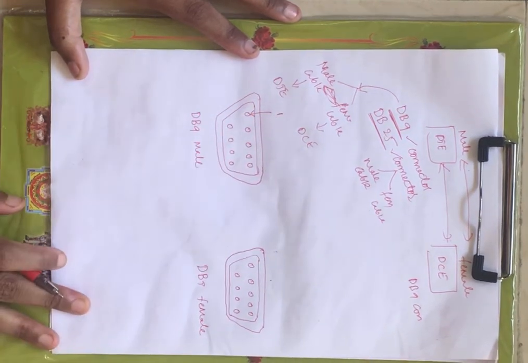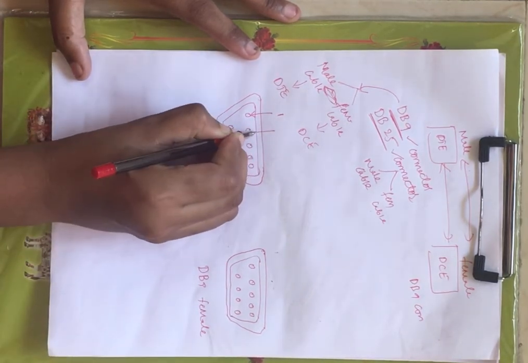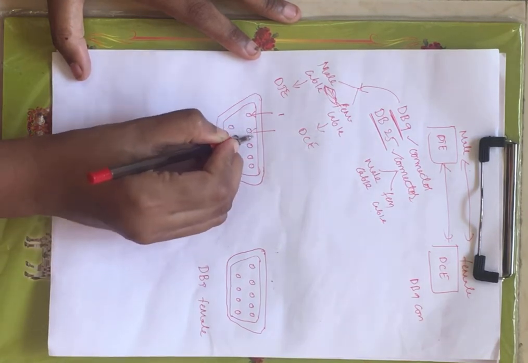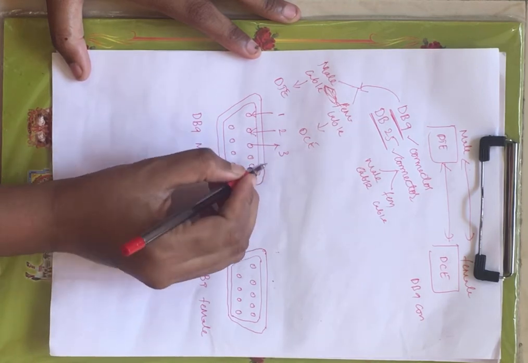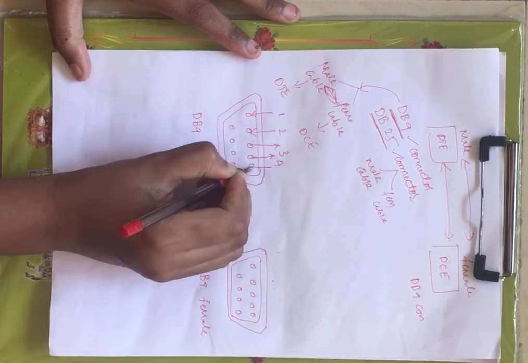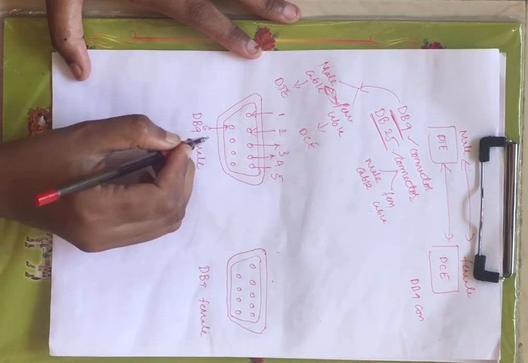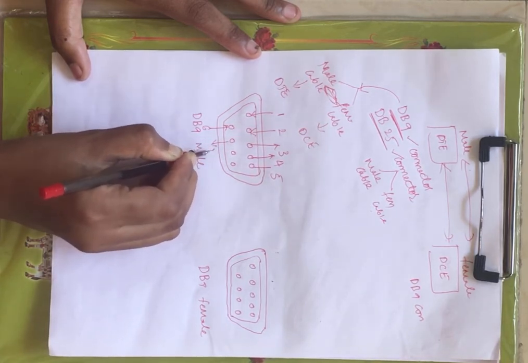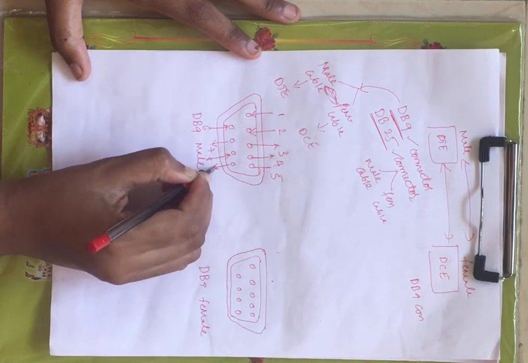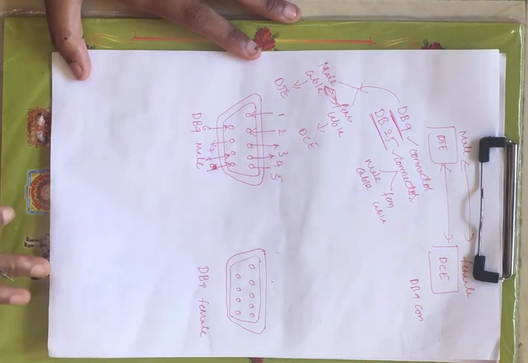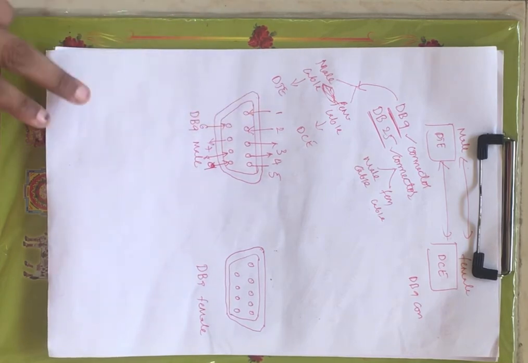This is the first pin. As I have said, DB9, the name itself indicates it is having 9 pins. Now this is the first pin, and next you have the second pin, this is the third pin, this is the fourth pin, and this is the fifth pin, right? Now below it you have the sixth pin, this is the seventh pin, this is the eighth pin, and this is the ninth pin.